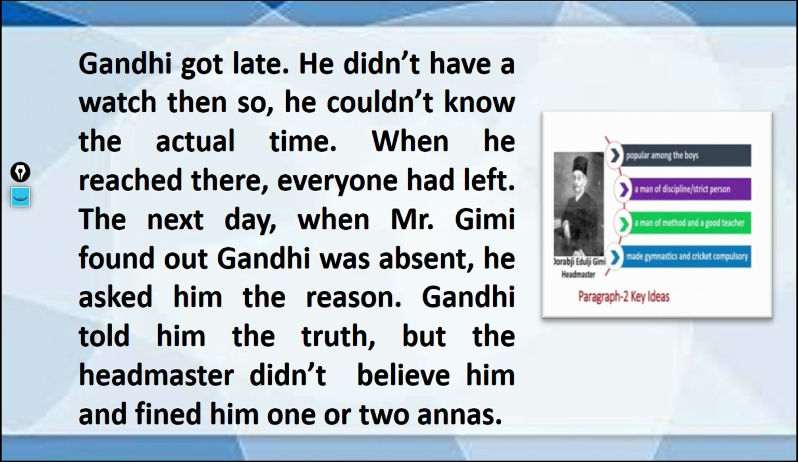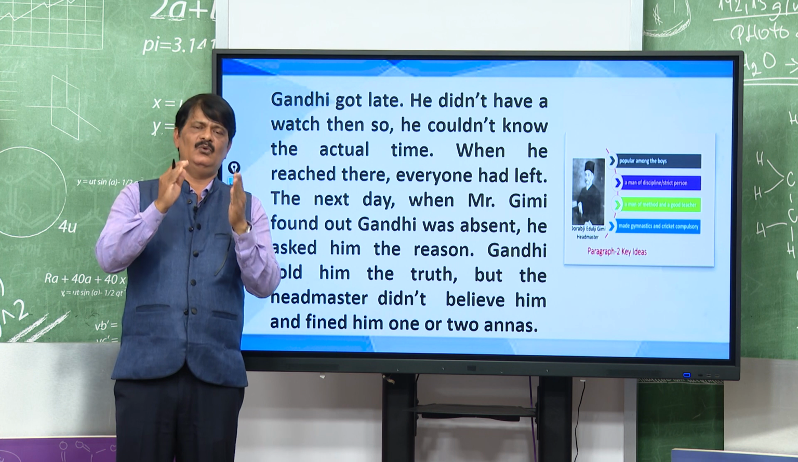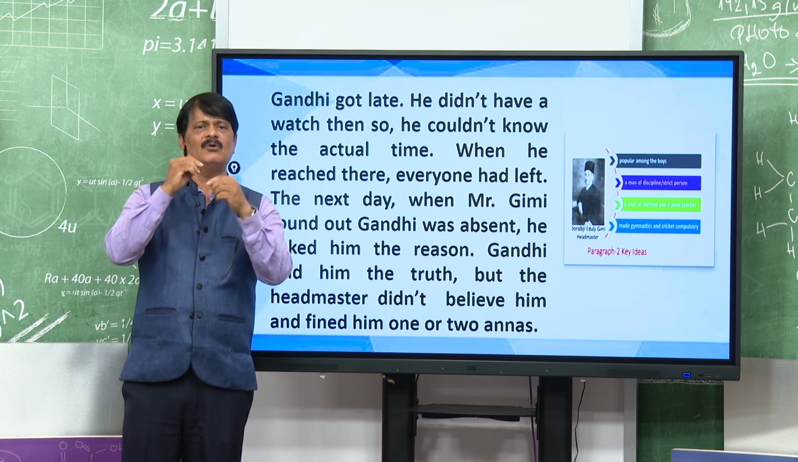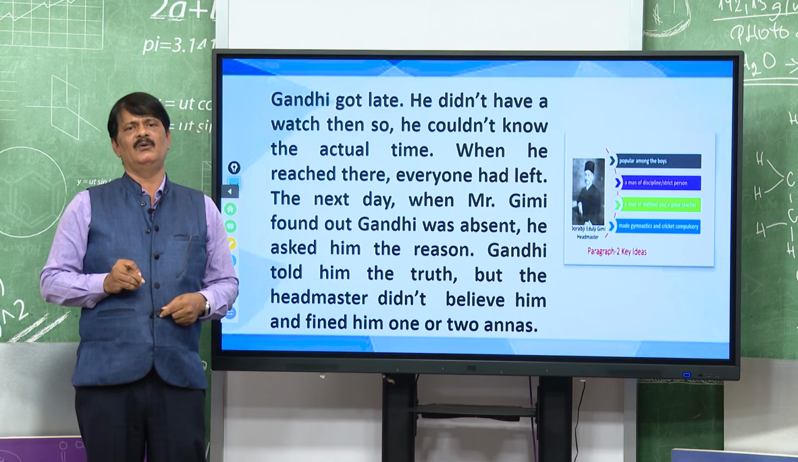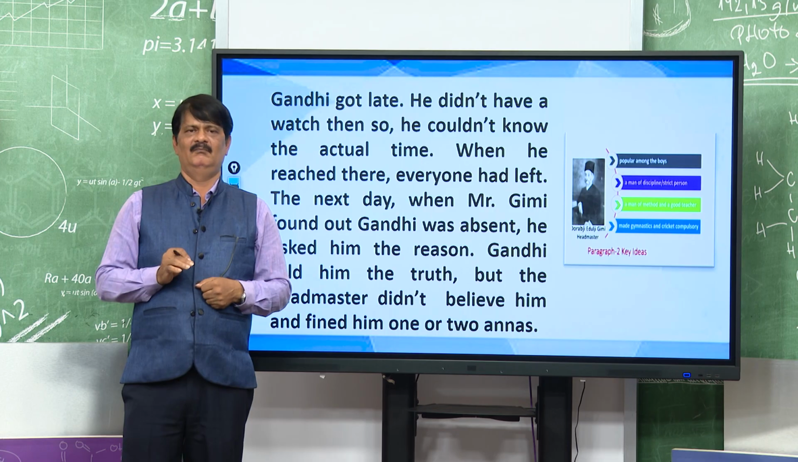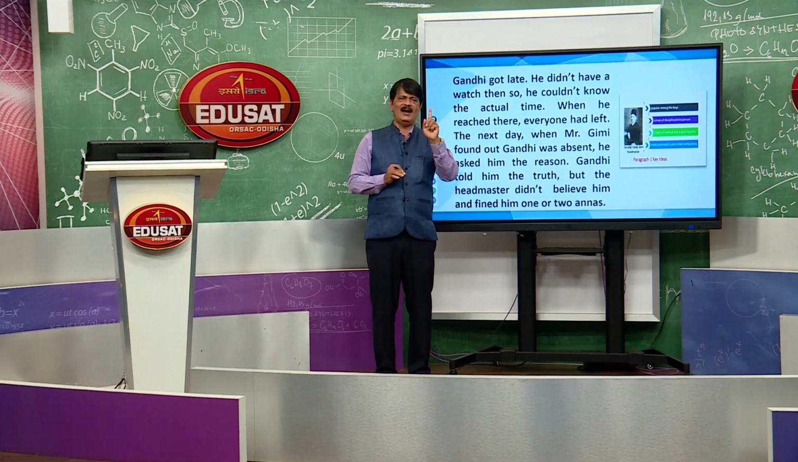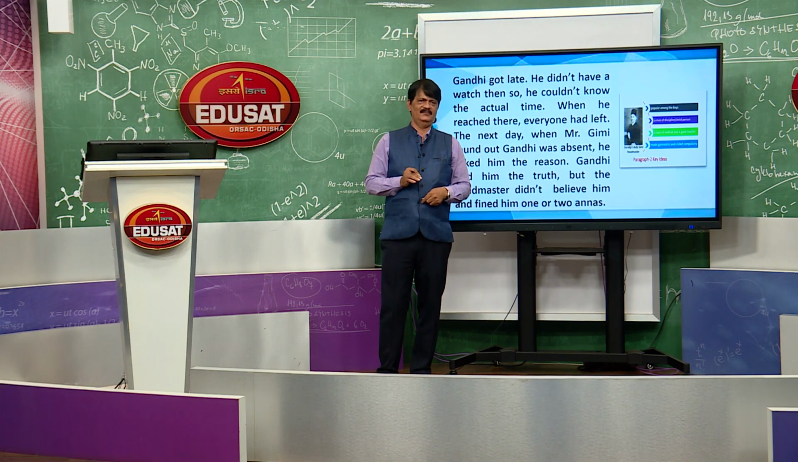Next day, Mr. Jimmy, the headmaster, the principal, found out Gandhi was absent in the gymnastic class. He asked him the reason. Mr. Jimmy tried to know the reason. Gandhi told the truth regarding how he got late, how the cloud deceived him, but the headmaster did not believe him at all, and he fined him 1 or 2 annas.